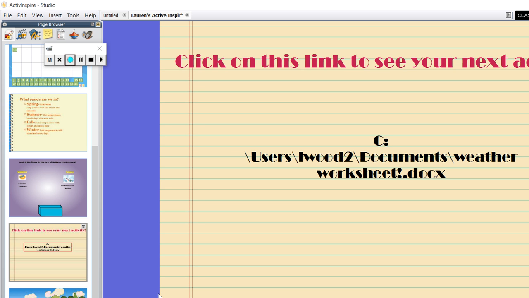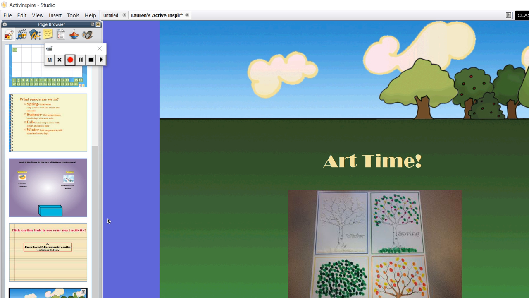After they complete that worksheet, as kind of incentive for completing the worksheet, we will go here and then we will make an art project. So there's one here for each season, so depending on what season we're in is which one they'll make.